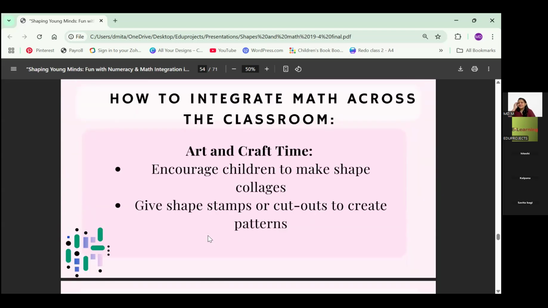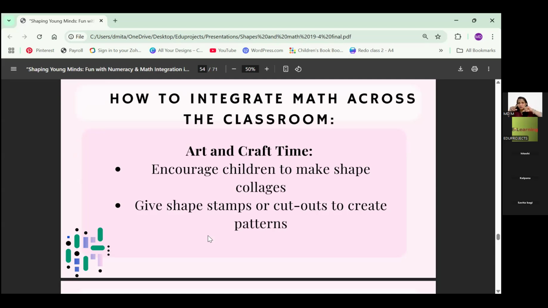Art and craft. There are thousands of activities we can do when it comes to art and craft for shapes. You can make collage. Many of you must have made, if there's Diwali, we've made triangular torans or those garlands, different things you can keep making. Stamps they do, cutouts they do, and basic sticking also you can make them do.